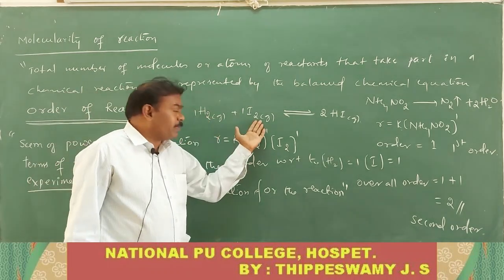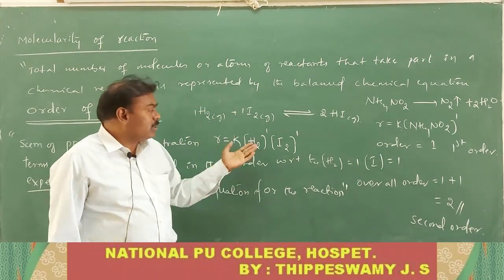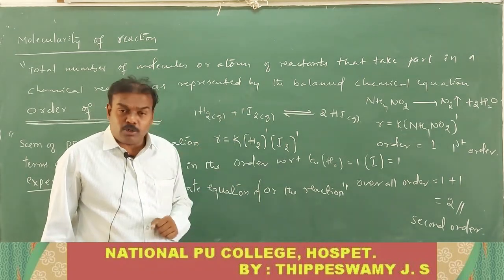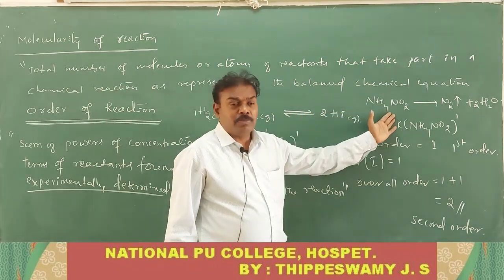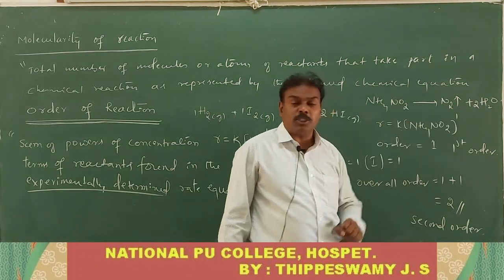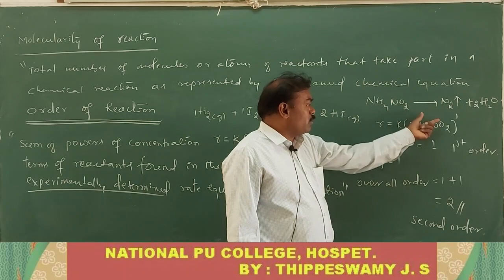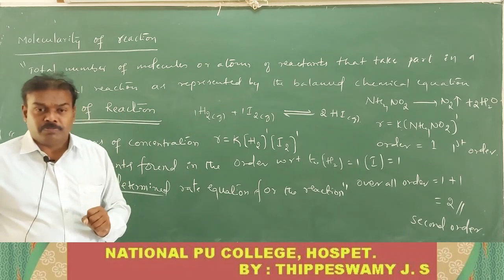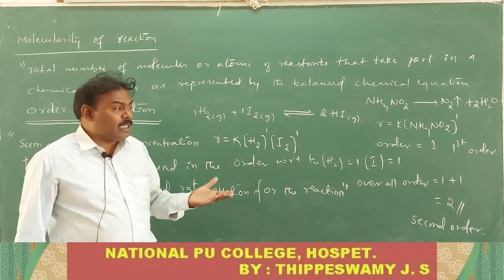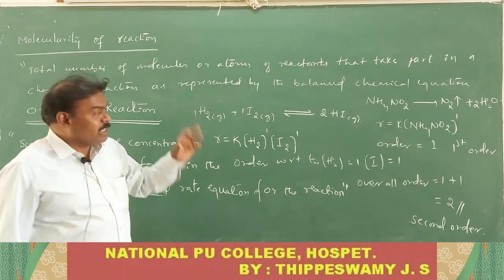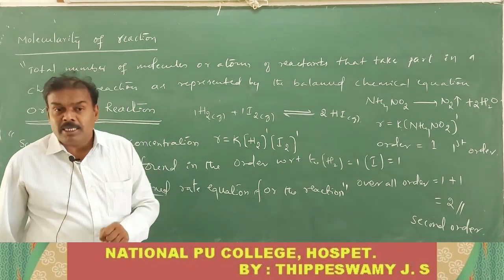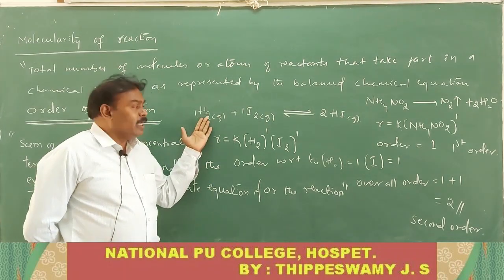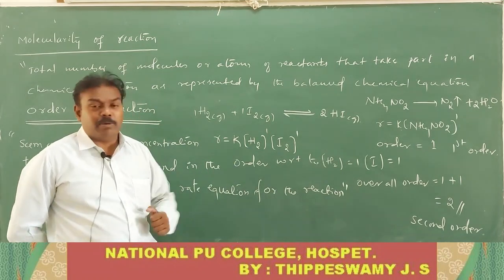In a single step reaction, if only 2 reactant molecules are involved, the overall order of reaction will be 2. The order with respect to hydrogen is 1 and iodine is 1, so the overall order is 2. It is also a single step reaction: NH4NO2 gives rise to N2 plus 2H2O. The order with respect to NH4NO2 is 1 and the overall order of reaction is also 1. So there are some reactions which may take place either in one step or in multiple steps. For a single step reaction, the order of reaction is obtained from the balanced chemical equation. Theoretically as well as experimentally, the order is the same.